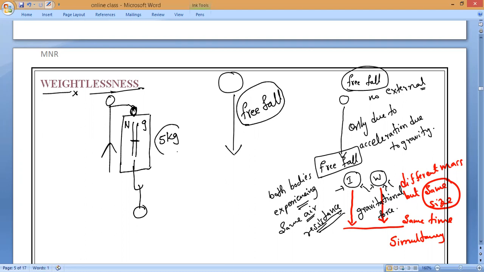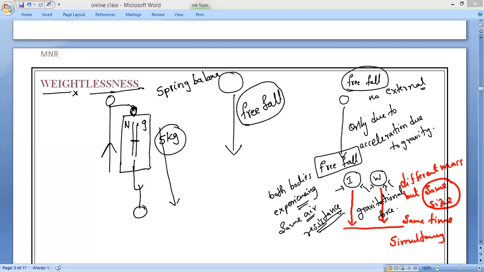Now, if this boy drops this spring balance along with the load, the reading will show what, guys?